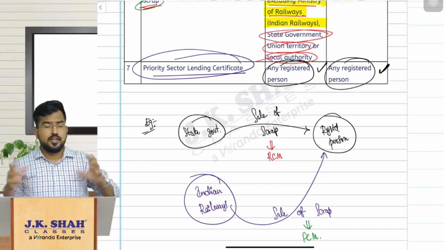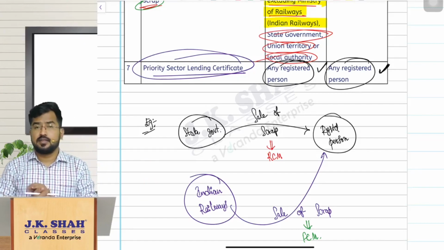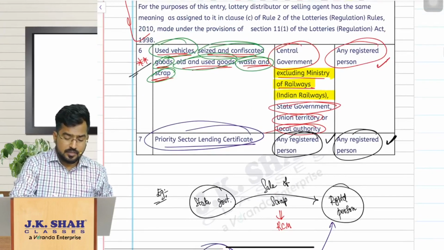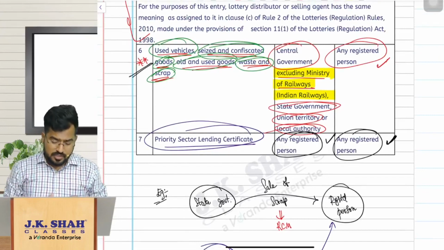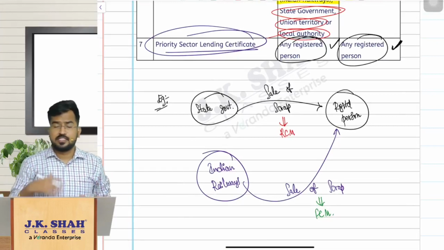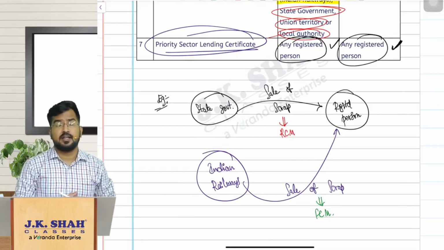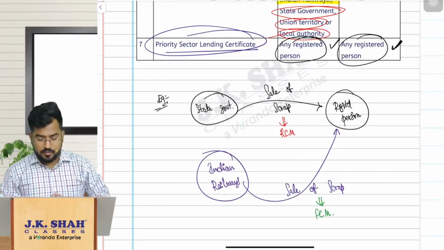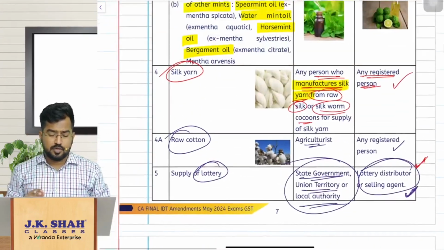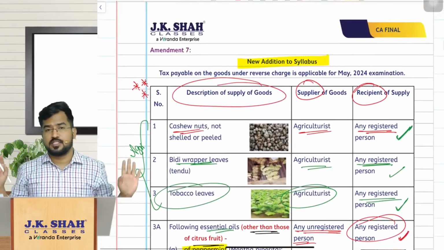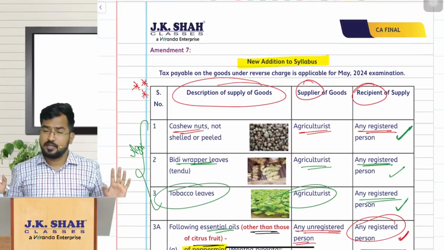So this is the new addition in your syllabus. This is not an amendment, this is a new addition, and in this new addition this is the only amendment that actually happened. That is why I gave you an example and explained it. Very important for your exam, it can be tested, because this is the first time they are adding goods covered under reverse charge mechanism in your syllabus. So please be careful regarding this. Just remember who is the supplier, who is the recipient, what is the nature of goods. That is more than sufficient. So that is amendment number 7, my dear friends.